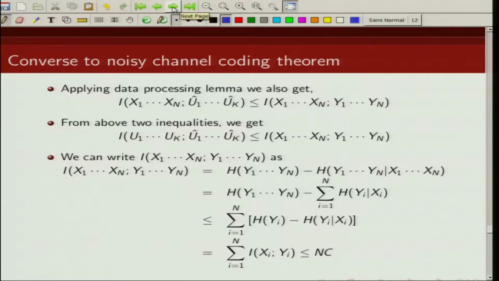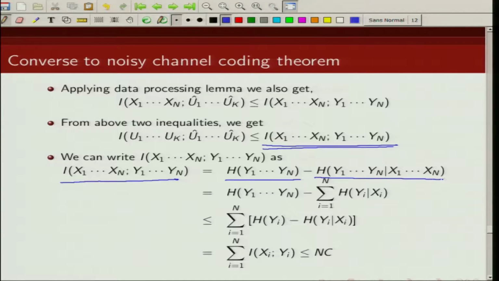Next, let us try to simplify this term, mutual information between x1, x2, x3, xn and y1, y2, y3, yn. From the definition of mutual information, I can write this as joint entropy of y1, y2, y3, yn minus conditional entropy of y1, y2, yn given x1, x2, x3, xn.